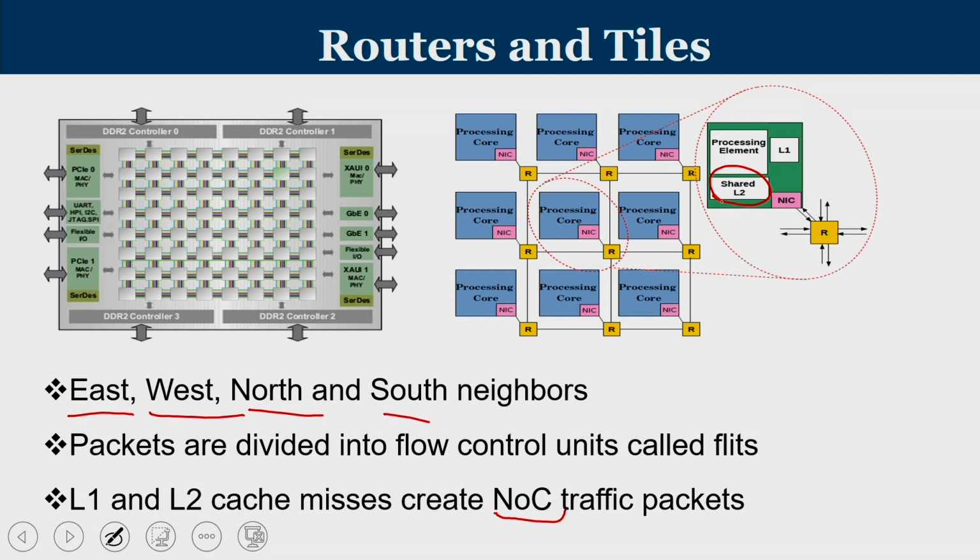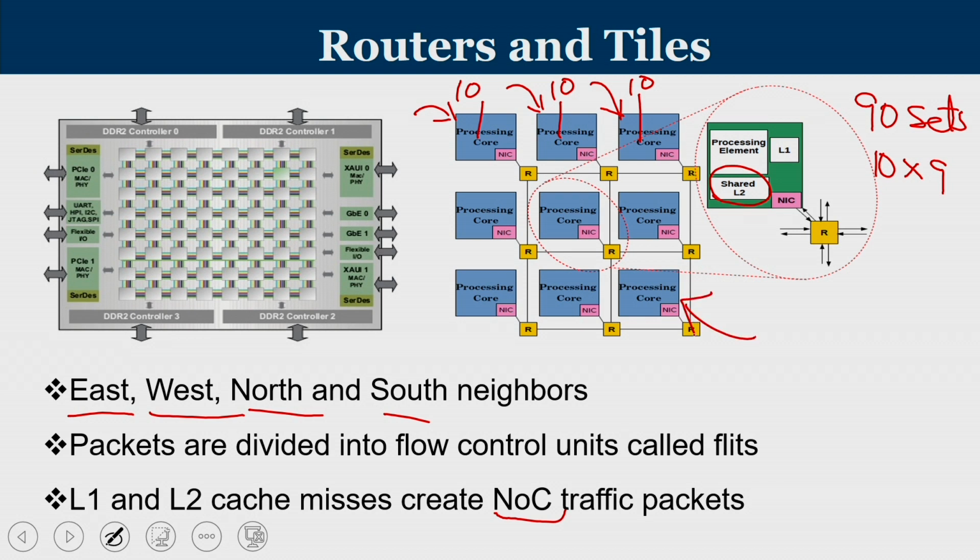Imagine that the total L2 cache, for example, consists of 90 sets. Generally it will not come to this number, I am just taking an example. If these 90 sets are divided into 10 sets each spread across 9 cores, each core has 10 sets in it. So, set 0 to set 9 will be in this core, set 10 to set 19 is in this core, set 20 to 29 is in this core.